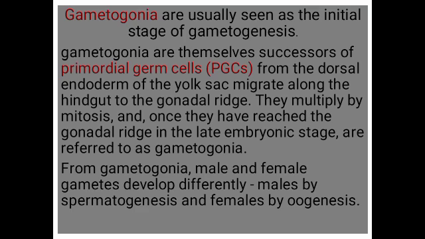They multiply by mitosis, and once they have reached the gonadal ridge in the late embryonic stage, are referred to as gametogonia. From gametogonia, male and female gametes develop differently, males by spermatogenesis and females by oogenesis.